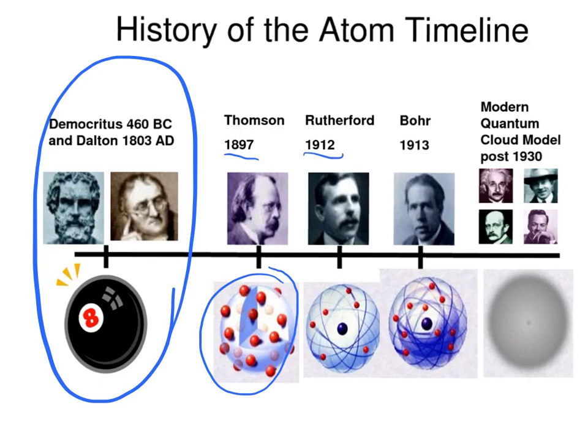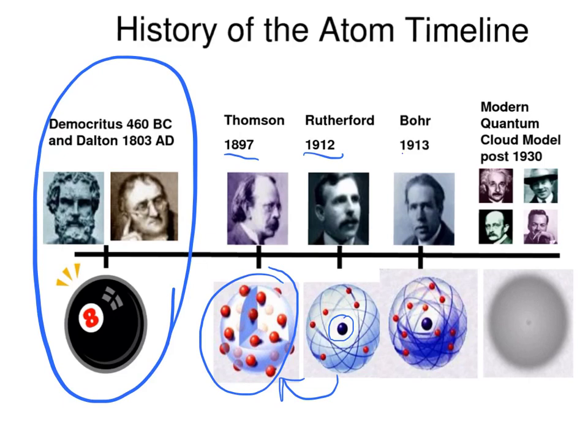Later, in 1912, a scientist by the name of Rutherford discovered the nucleus, the center of the atom. He didn't know that there were neutrons yet, but he knew that the nucleus was positively charged, and he also discovered that the electrons spin around the nucleus instead of being stuck in it like chocolate chips in Thomson's model.